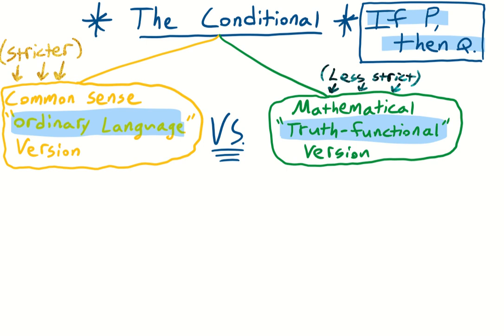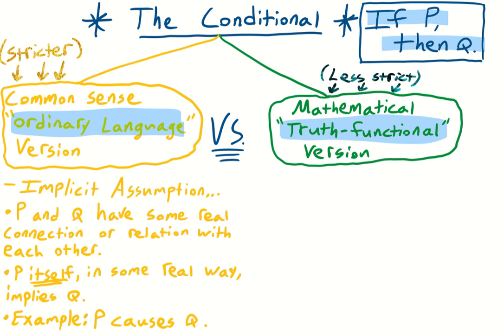But in any case, think about normal argumentation. When you make the claim if P then Q, there's really an implicit understanding that P and Q have some kind of connection or relation. For example, P might be a cause of Q. So if P is present, then it will cause or bring about Q. But in mathematical logic, in propositional logic, P and Q don't need to be connected or related in any way, and this goes against the common sense version. That's why I say that the common sense version, strictly speaking, is stricter, and the mathematical version is actually less strict.